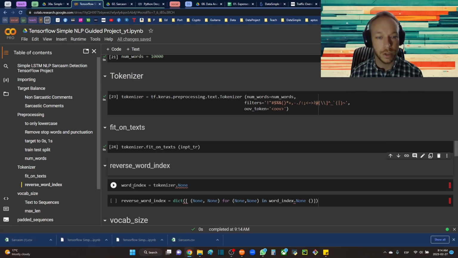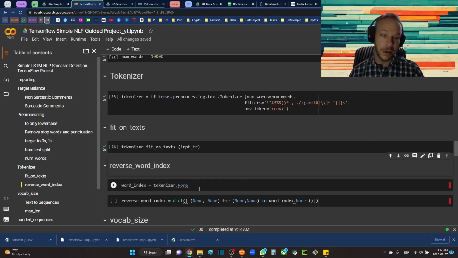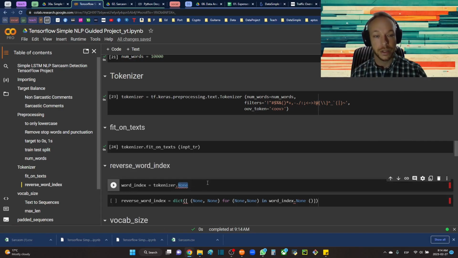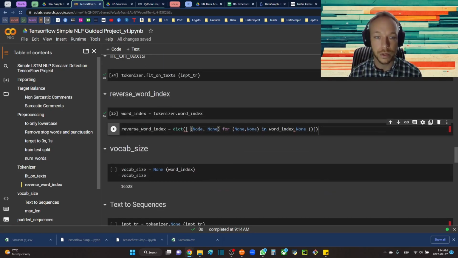Now we're going to take our word index to get a reverse word index, so that if we needed this, we could pull back out of our predictions. We didn't use this today, but it's good to understand how to do this, because you will want your predictions to be able to turn back from the numbers they're predicting into what they are. So here we're going to go tokenizer.word_index. Okay. And to make the reverse word index, let's actually start with the second set of square brackets. We're going to go for key, value.